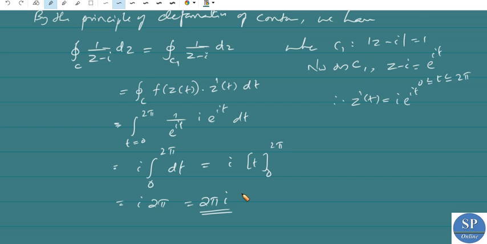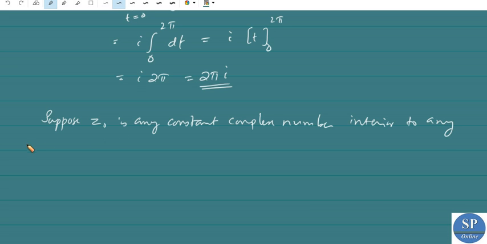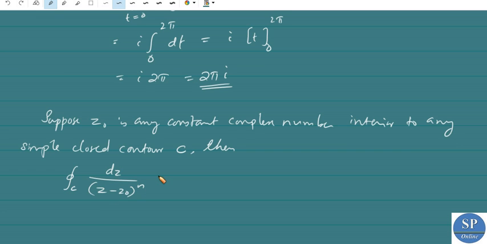Now we can generalize this result. Suppose z0 is any constant complex number interior to any simple closed contour C. Then we have the integral over C of dz divided by (z - z0)^n is equal to 2πi if n equals 1, and 0 if n is an integer not equal to 1.